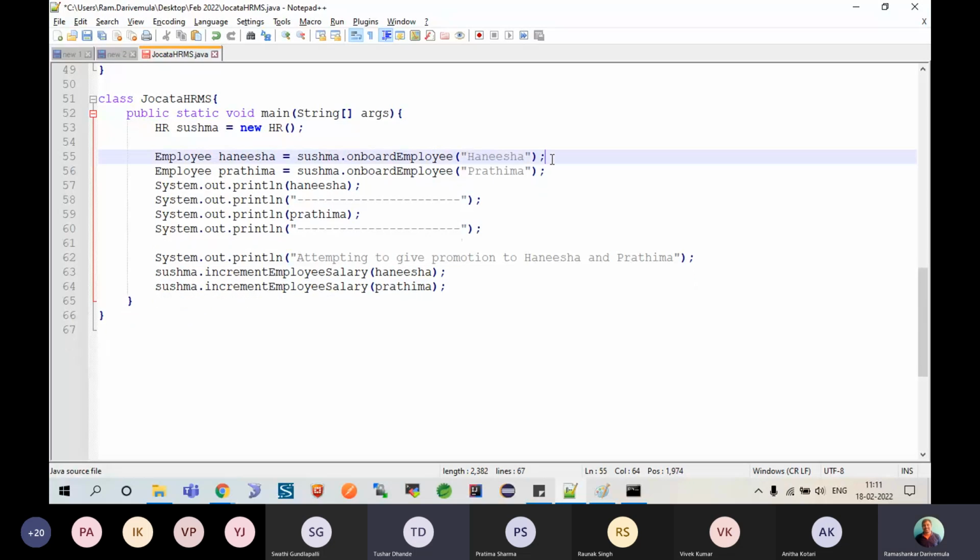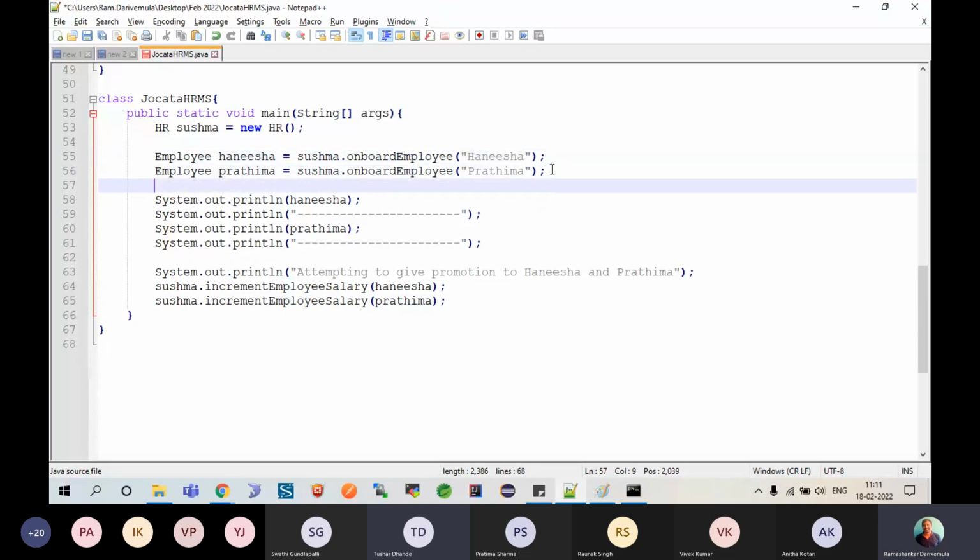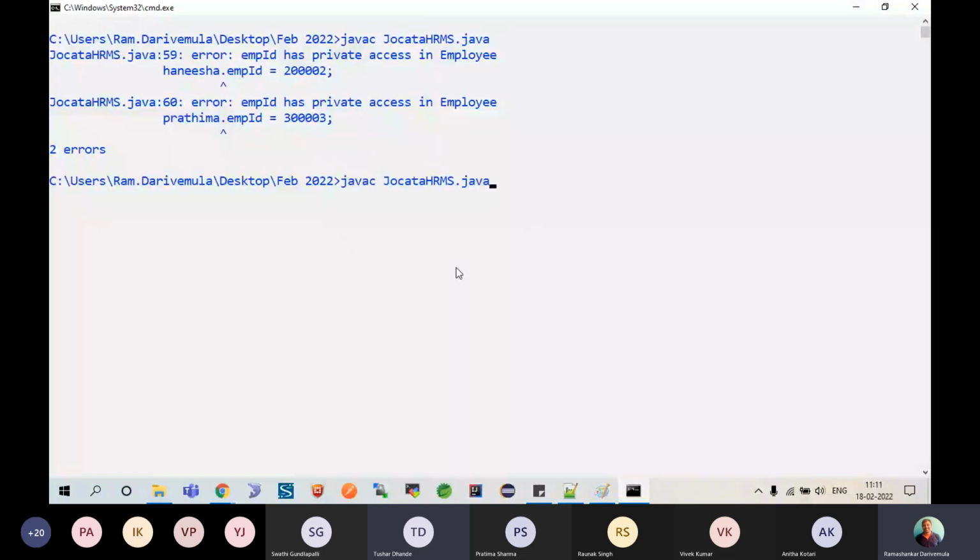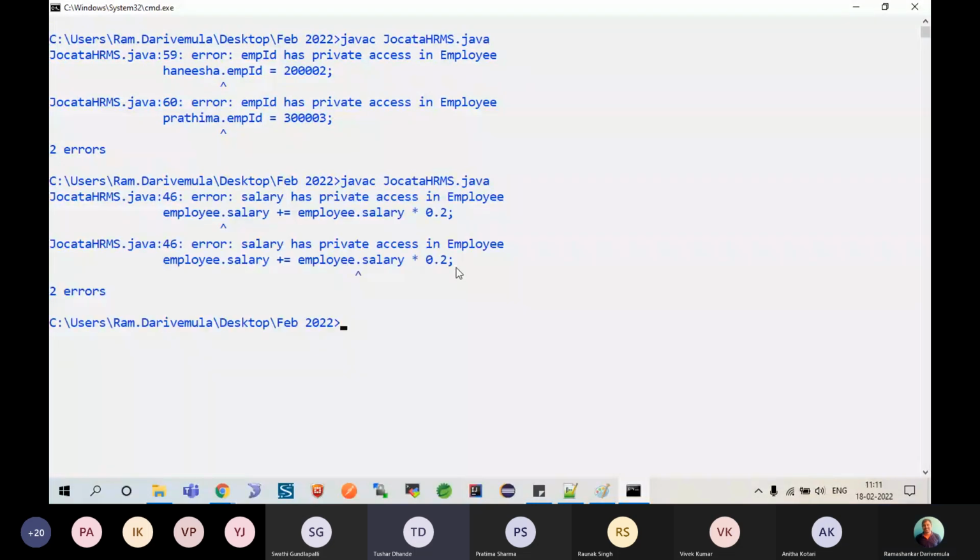So now look at this. Here, I am trying to give the implementation of the salary incrementation. I'll come back here. Very unfortunately, the moment I try to compile this program, I'll get an error at some other place, not at the employee ID incrementation, but at the salary part. It says salary is also not accessible. Oh no, what happened?